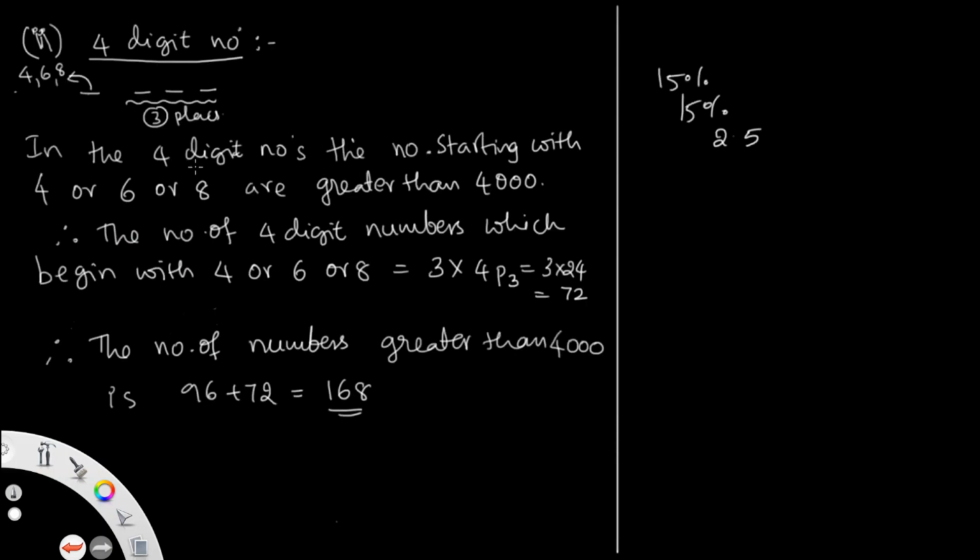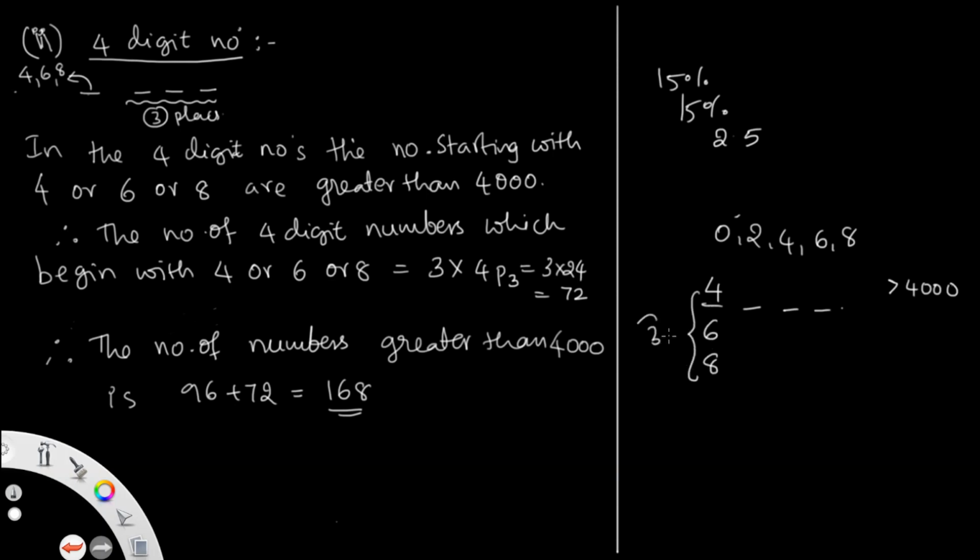For the 4-digit number, the number starts with 4 or 6 or 8, which is greater than 4000. So that is 4, 6, 8, nothing but 3 choices. And the remaining numbers are 0, 2, 4, 6, 8, so that is 1, 2, 3, 4 digits. 0 cannot be in this place, since the condition is greater than 4000. So it should be filled with 4 or 6 or 8, the 3 choices.